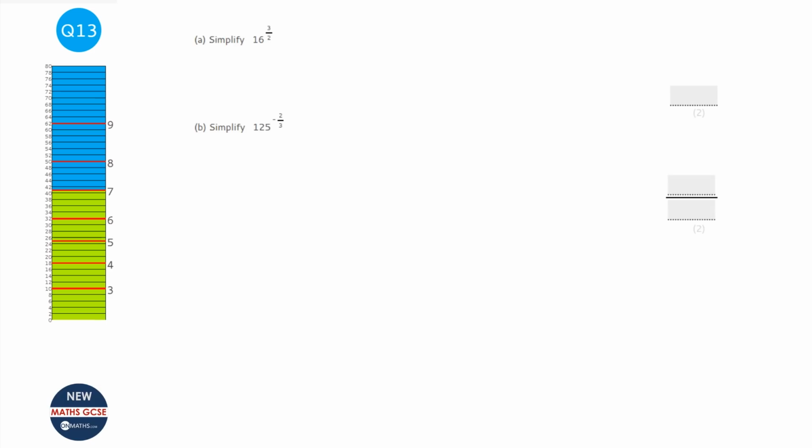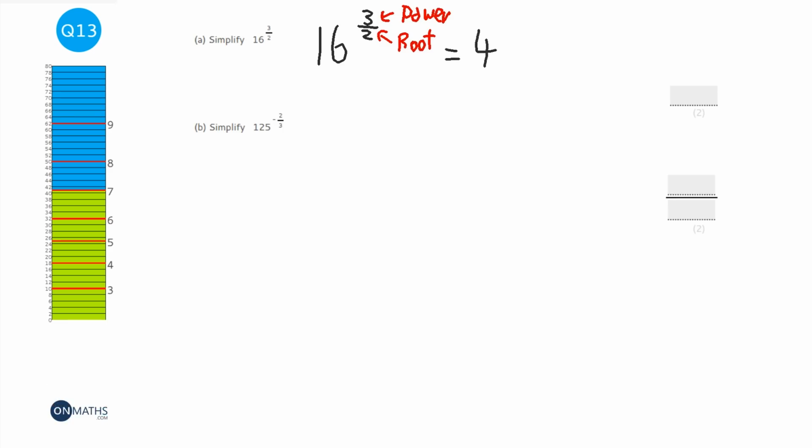Now these look like quite difficult questions. I'm just going to enlarge it a little bit. But this is just a matter of remembering a set of rules. And the rules are simply whatever number at the bottom here means the root that you're looking for, and this is just the normal power. You start off with the root, so because it's a 2 it's going to be a square root. If it was a 3 you'd find the cube root. So we're going to find the square root of 16, which is 4, and we leave that power there, so it'd be 4 to the power of 3, and 4 to the power of 3 is 64. So the number at the bottom is the root, the number at the top is just a normal power. Always do the root first.